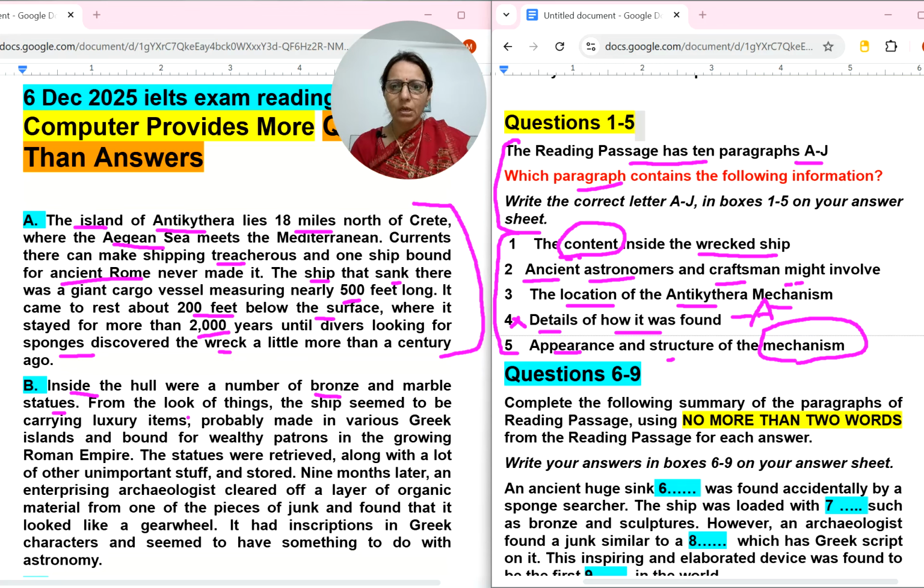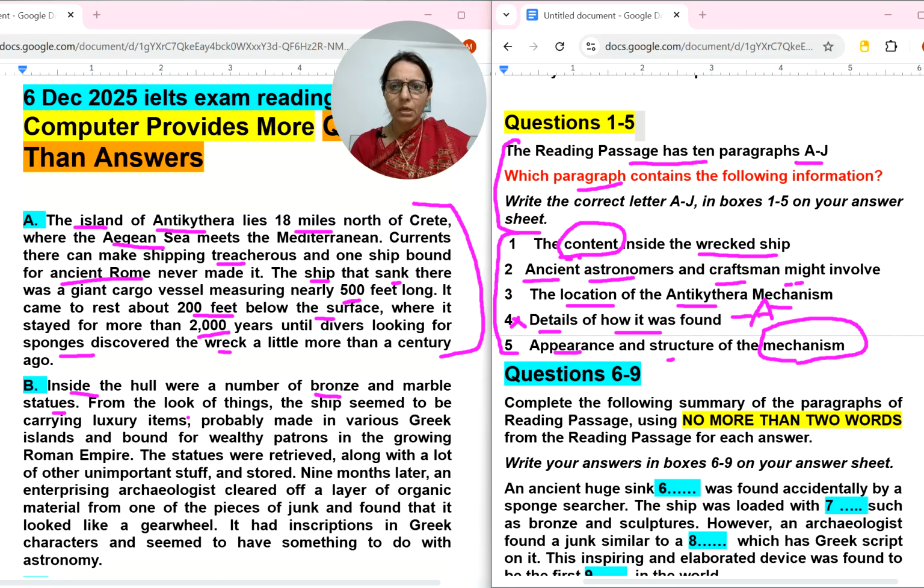That piece of junk. So in B paragraph they were talking about a junk kind of thing, which went on to become the most celebrated find from the shipwreck. Something important, the junk they have found. It is displayed at the National Archaeological Museum of Athens. Some place name is there. So the junk they have found is displayed at the National Archaeological Museum of Athens.